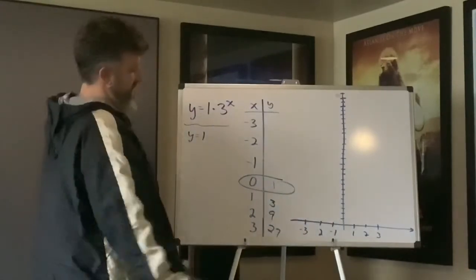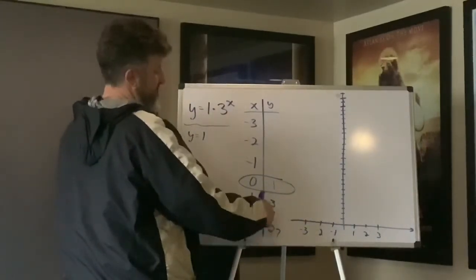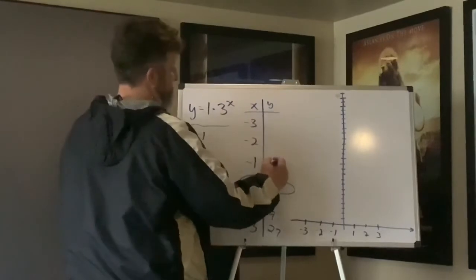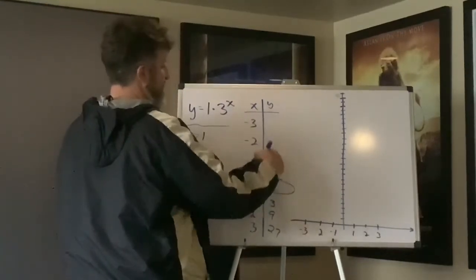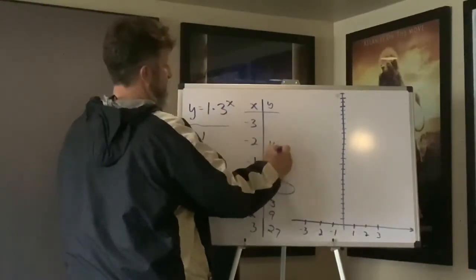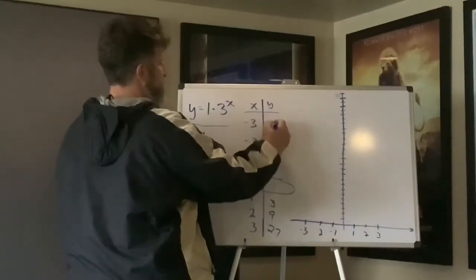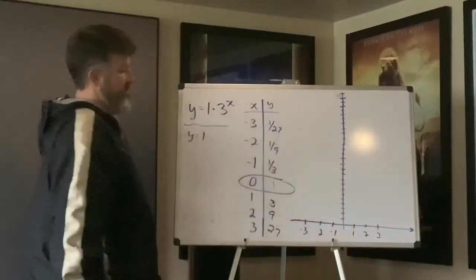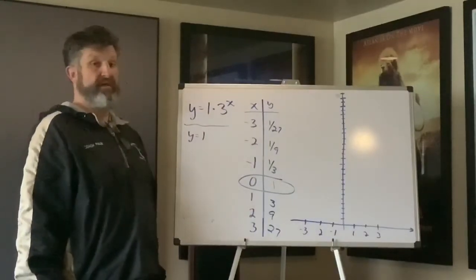Now what if I went backwards? Divided by 3, divided by 3, divided by 3. So what would this be? That would be 1/3. Well, divide that by 3. That's 1/9. Divide that by 3. Well, that's 1/27. Bam, I've already filled that out. Now I know that went really fast.